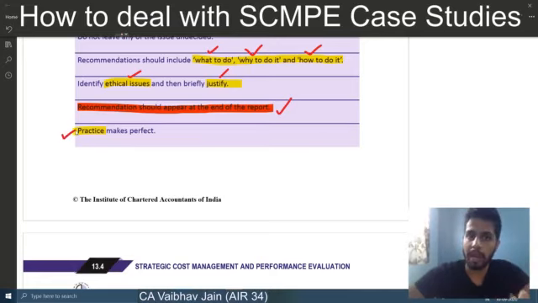And lastly, practice makes perfect. There are around 20 plus case studies. You have to do them all. You have to identify the pattern, and only then can you score good marks in case studies, because the weightage of case studies is also pretty good. So you should spend some time and put some effort into case studies. And on this note, I'll end my video.